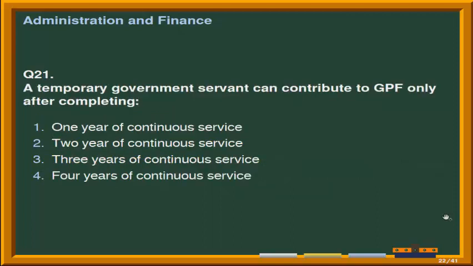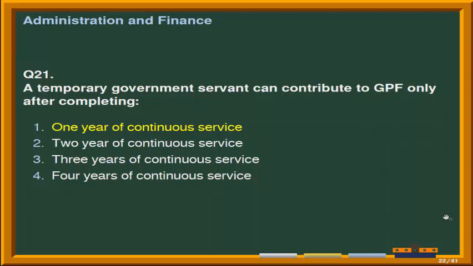Next question is, a temporary government servant can contribute to GPF only after completing. Options are number 1, 1 year of continuous service. Second option is 2 years of continuous service. Third option is 3 years of continuous service, and the last option is 4 years of continuous service. Correct answer is option first, that is a temporary government servant can contribute to GPF only after completing 1 year of continuous service.